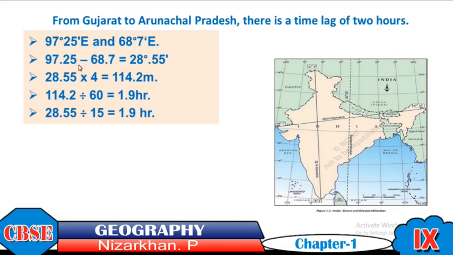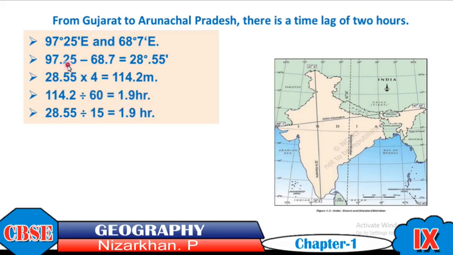So what is the degree difference between these two? 97.25 minus 68.7 is equal to 28.5. So 28.5 into 4 is 114.2 minutes. 114.2 divided by 60 is 1.9 hours.